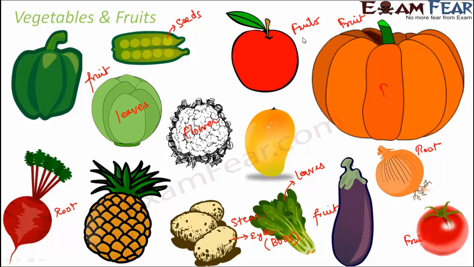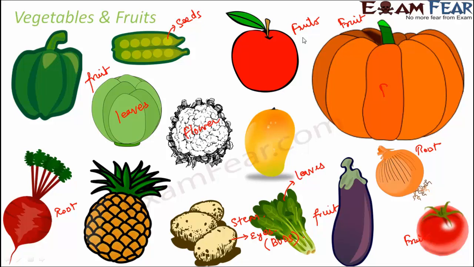So basically what we learned is, when you look at the different parts of the plant, many parts of the plant are edible. So the stem is edible, roots are edible, flowers are edible, fruits are edible, seeds are edible. But that doesn't mean that all parts of every plant would be edible, so you should not try tasting any part of the plant, because many a times a lot of plant parts are extremely poisonous. They can even cause death if consumed. Therefore you should not experiment by just trying to taste any part of the plant.